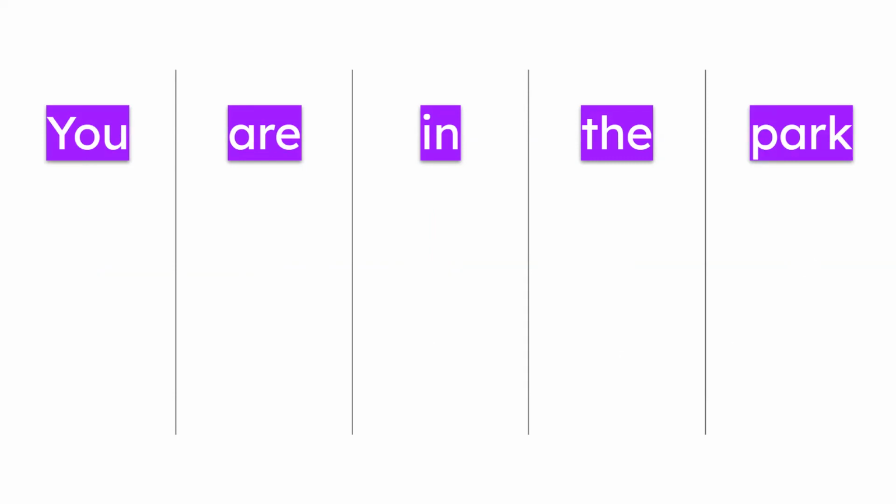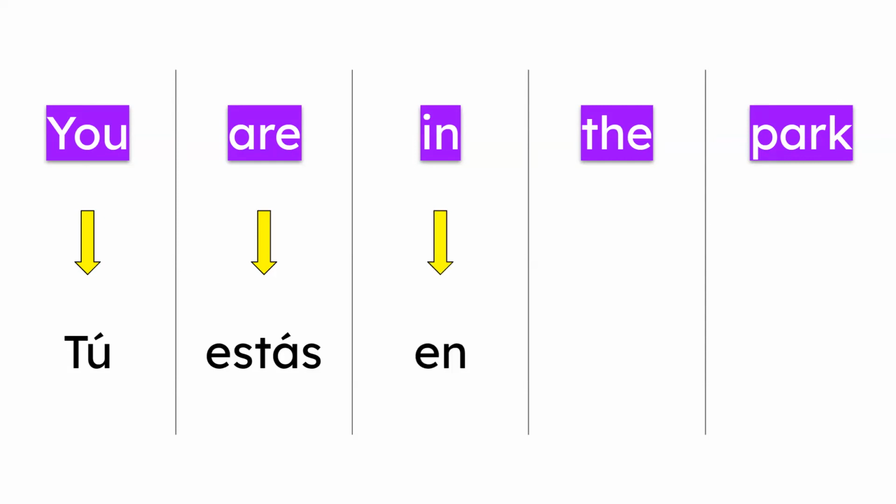Do you remember how to say are for you? That was tú, and the verb ending es. Tú estás. That's right. Tú estás. And in, we just learned that word in the previous slide. So that's tú estás en, right? Tú estás en. Okay, perfect. Now, what about the? Okay, we learned that that's la, right?